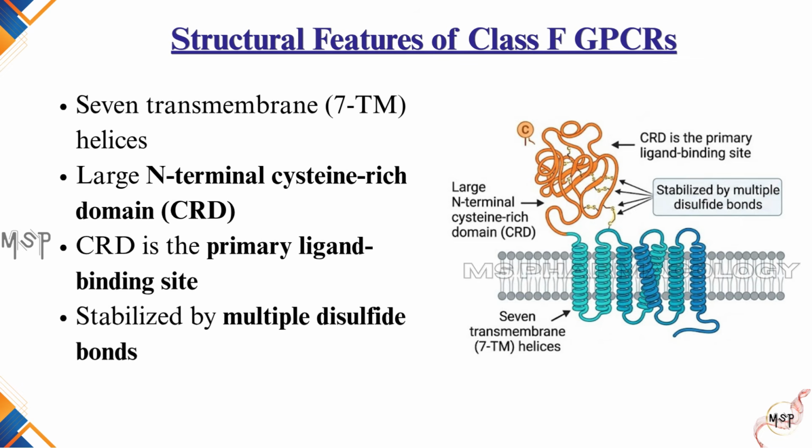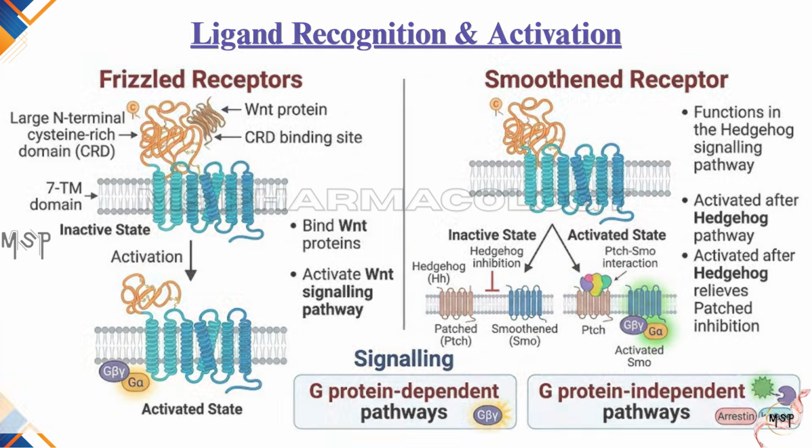Their distinguishing feature is an extracellular cysteine-rich domain located at the N-terminus. This domain serves as the principal ligand-binding region and is stabilized by multiple disulfide bonds. Unlike the Venus flytrap domain of Class C or the peptide binding domain of Class B, the cysteine-rich domain is specialized for recognizing developmental signaling proteins. The two principal members of this family are Frizzled receptors and Smoothened.